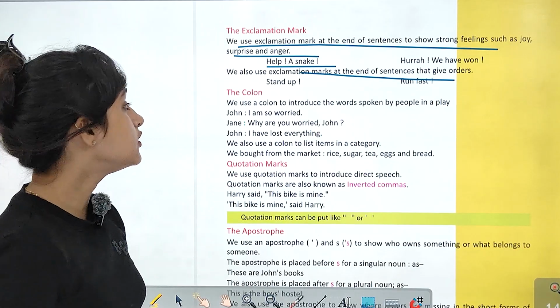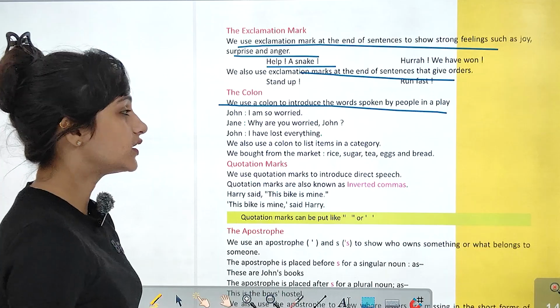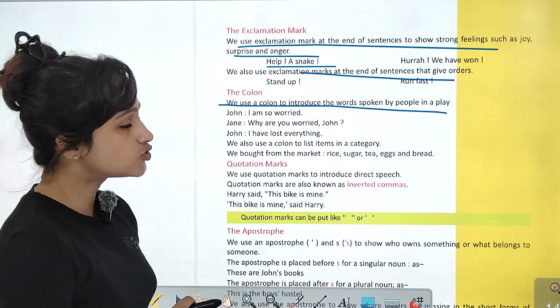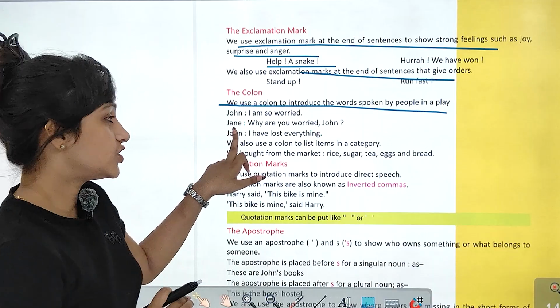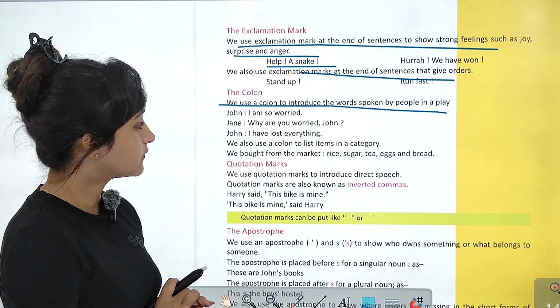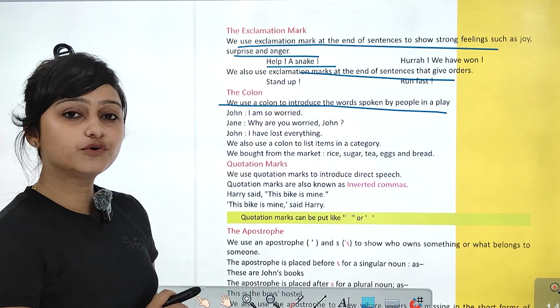Now the colon. We use a colon to introduce the words spoken by people in a play. हम colon use करते हैं words जो बोले गए हैं by people in a play. Like Jane: John, I'm so worried. Colon use कर रहे हैं. Jane ने क्या बोला? Colon use कर रहे हैं. Why are you worried? John: question mark. John, colon, I have lost everything, full stop.